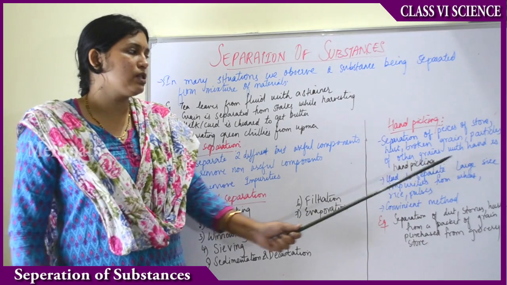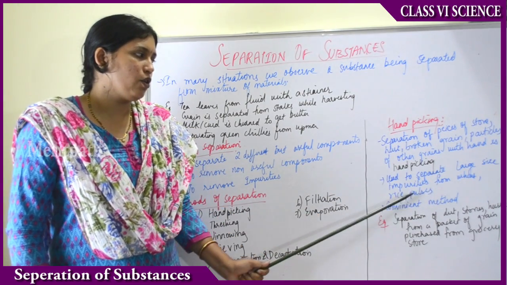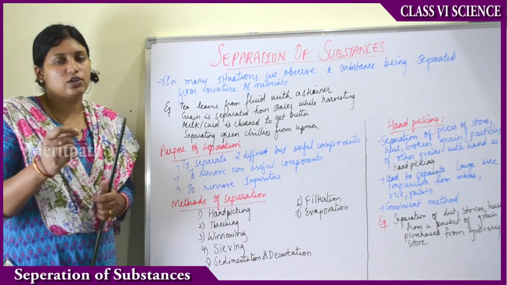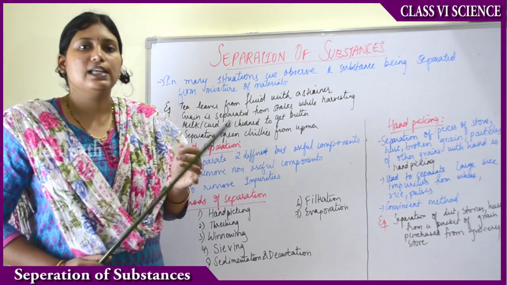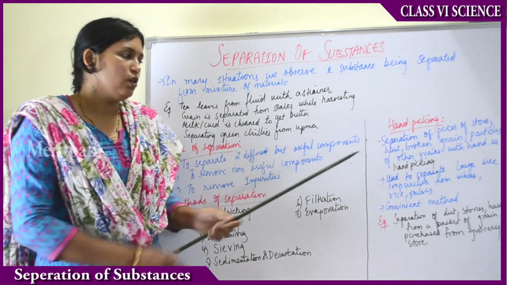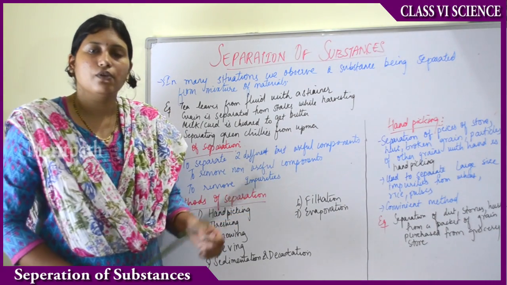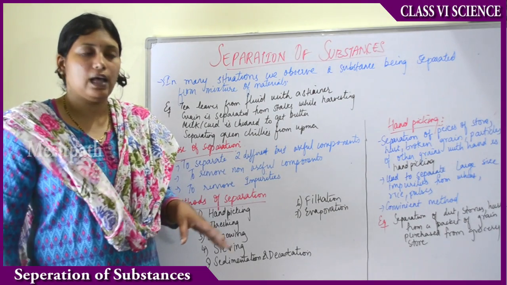It is used to separate large sized impurities from wheat, rice or pulses. Large size means larger than the wheat size, larger than the grain of the rice. So not very large, just larger than the size of these grains. So this method is used for the separation of large sized impurities from wheat, rice as well as pulses. Here pulses means all the dals.